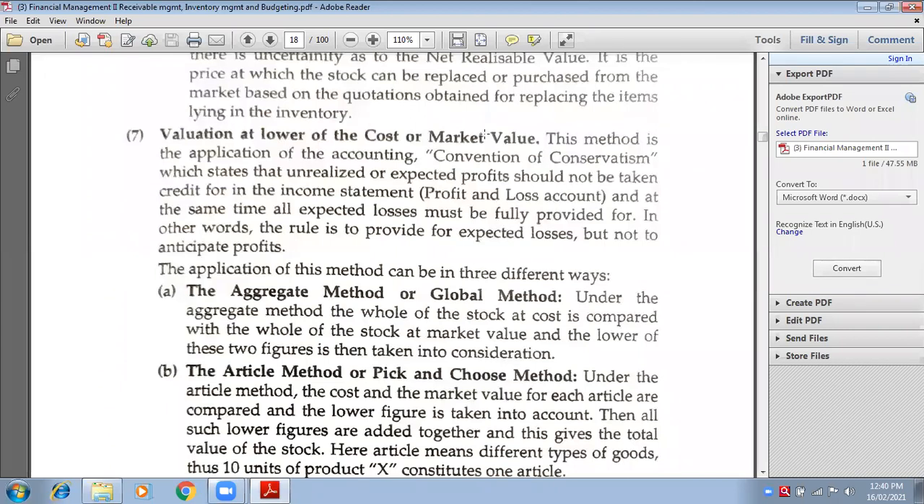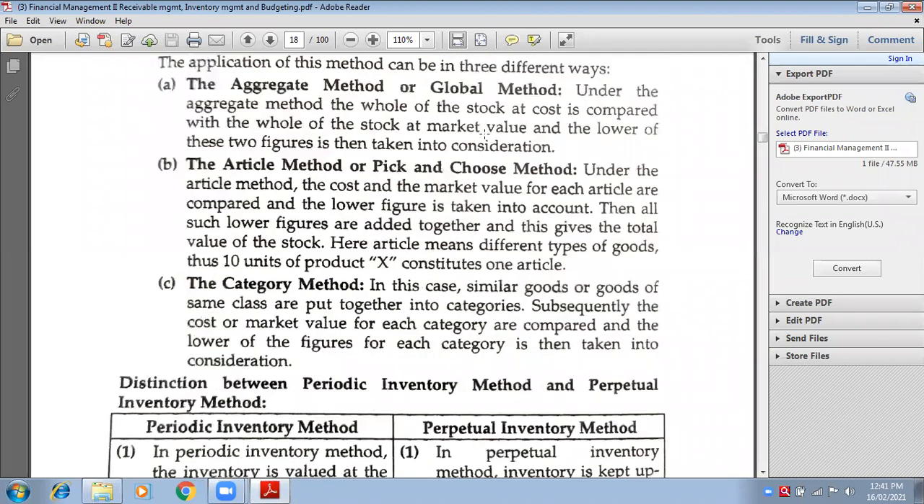Lower means less. So you have to select any one out of these two, cost or market value, whichever is less. Therefore, the name of the title of the method is valuation at lower of cost or market value. At lower of cost or market value means there are two things to be compared, cost or market value, and you have to take least of them. Least means lower. Are you getting my example?